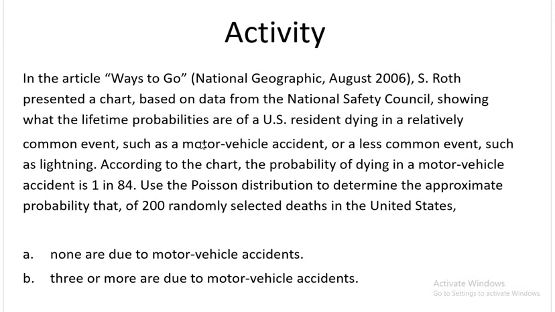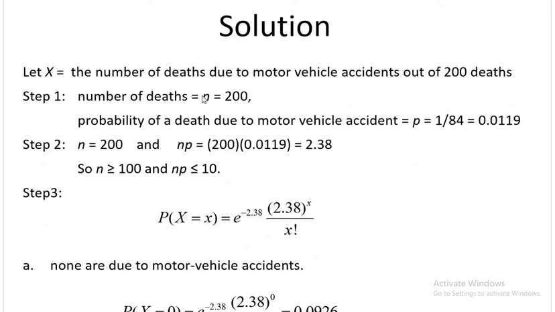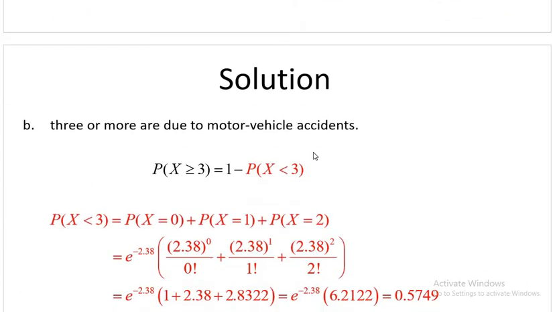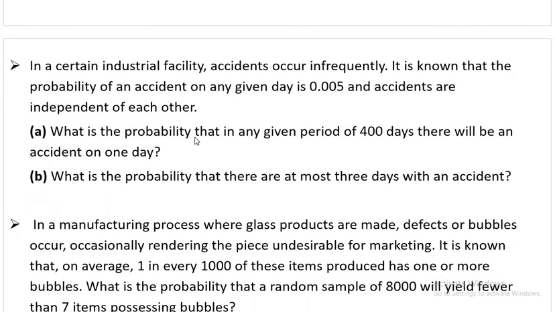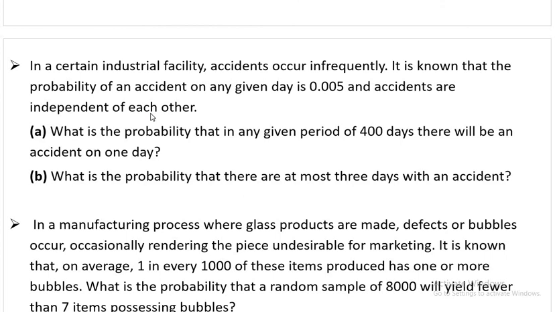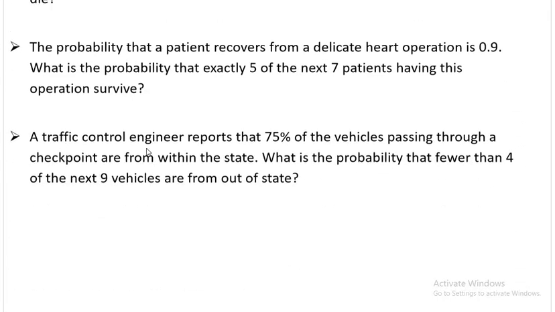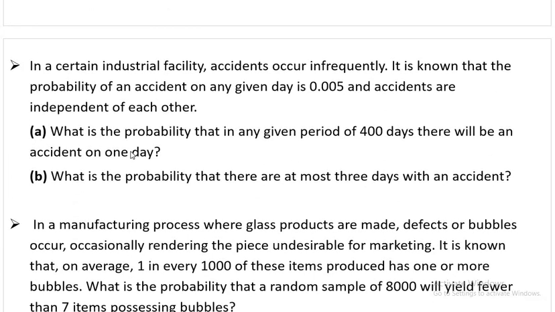So this is another example which is a solved example. You can go through it. Okay, so again n and p are given here, and you can find n is greater than 100 and np is less than 10. So you can again use Poisson distribution and give the answers. Okay, so this is simple. As in the case of binomial and multinomial distribution, at the end of the slides there were 3-4 questions, right? And here as well there are 5 questions. You can go through it and see if you can do it or not.